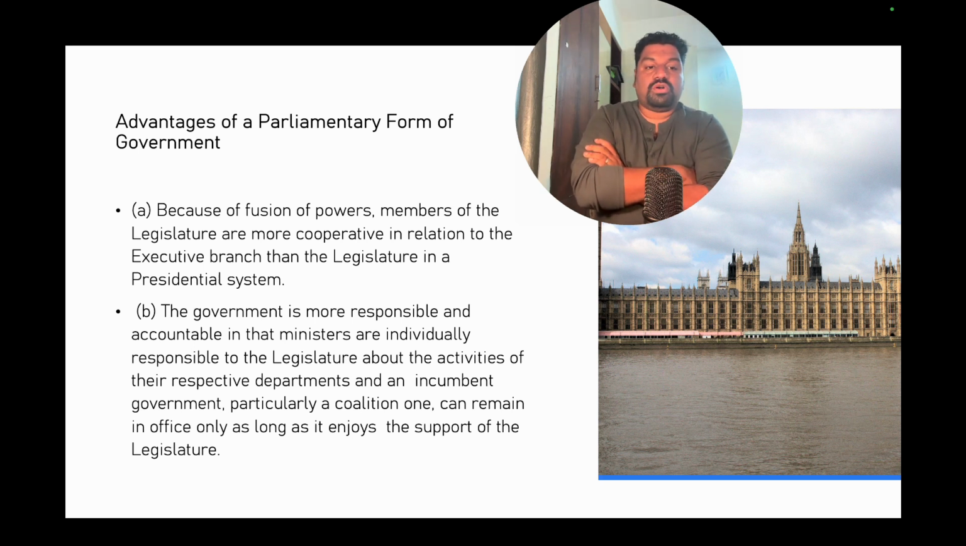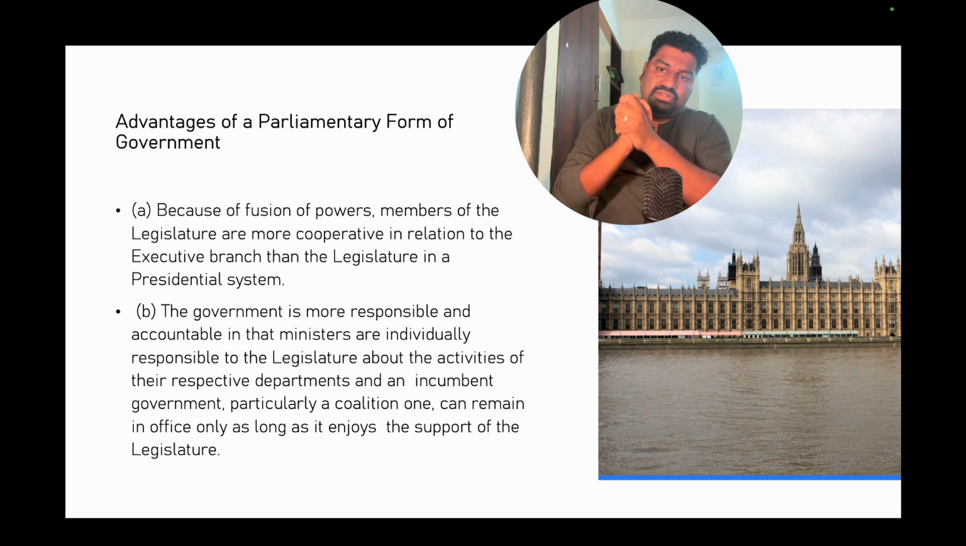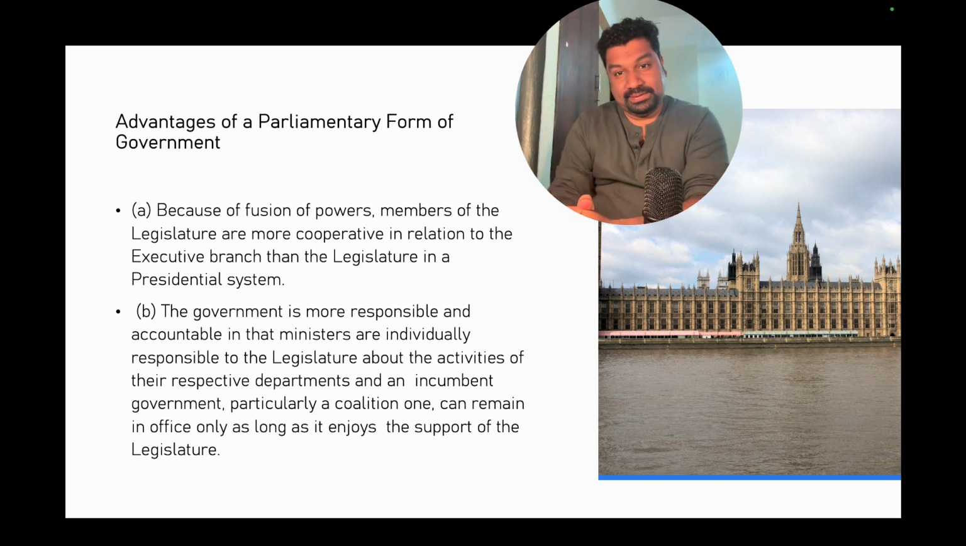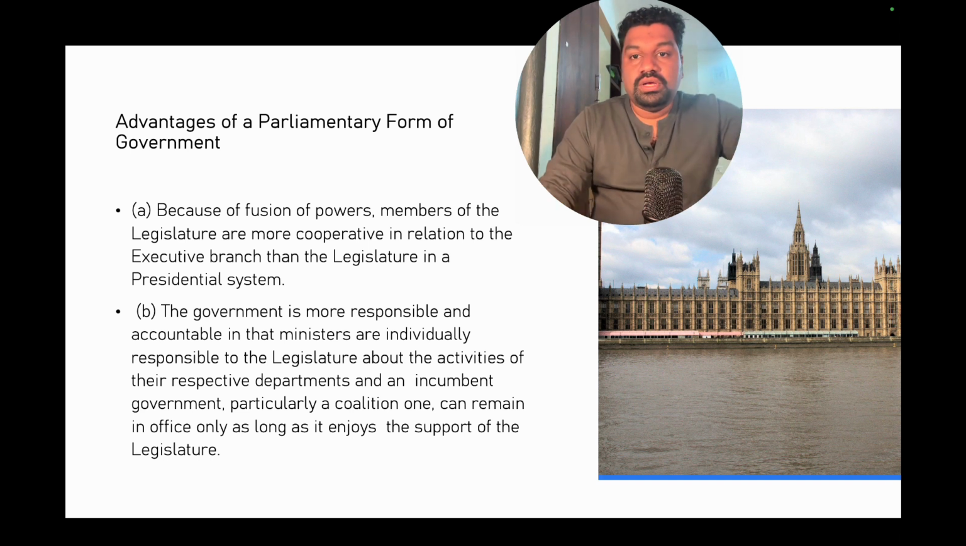The government is more responsible and accountable in that ministers are individually responsible to the legislature for the activities of their respective departments, and an incumbent government, particularly a coalition one, can remain in office only as long as it enjoys the support of the legislature. That is very important. If they lose the confidence of the house, they cannot rule. That is because this is responsible government. They are always responsible to the parliament.